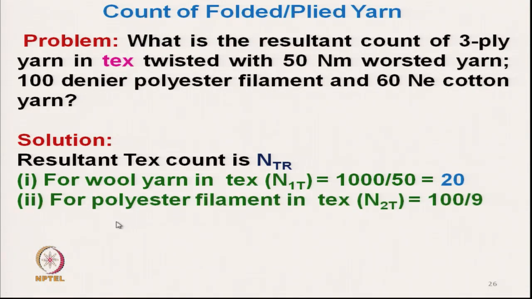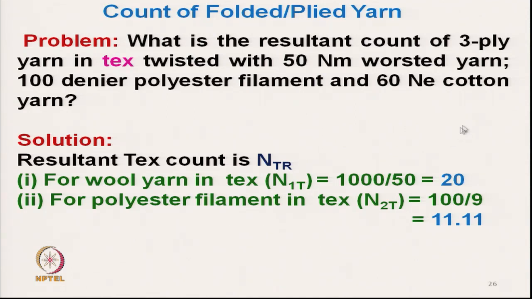Similarly, the polyester filament is given in denier terms: 100 denier polyester. So in tex, the polyester filament is 100 by 9, which is 11.11 tex.